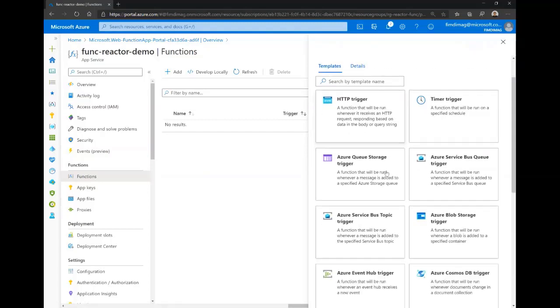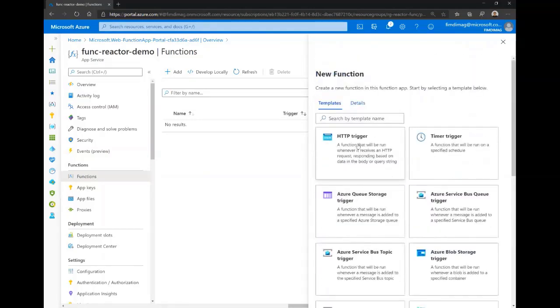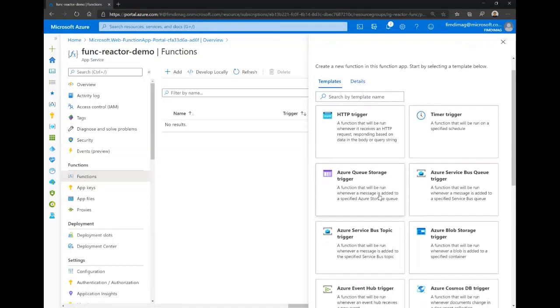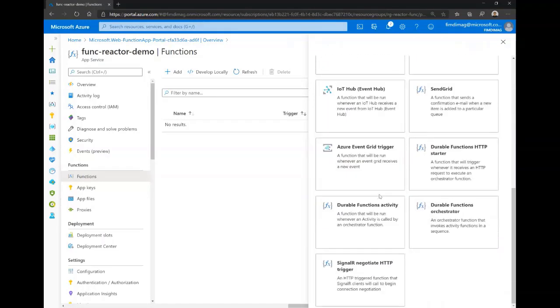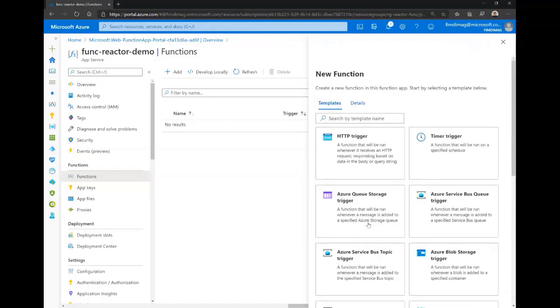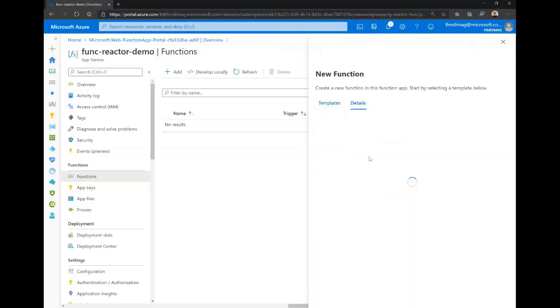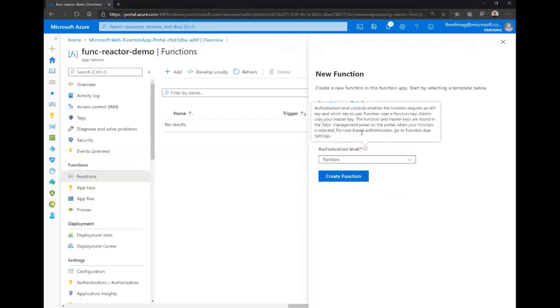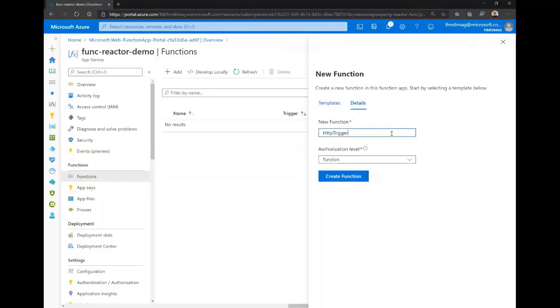Here we have many templates. We have, for example, the HTTP trigger function, or the timer trigger function, Azure queue storage, or other triggers and other bindings with other services directly inside Azure. We'll create an HTTP trigger function, the simplest one here. We need to add the name of the function and then the authorization level.